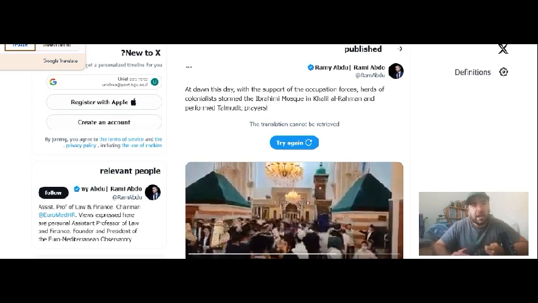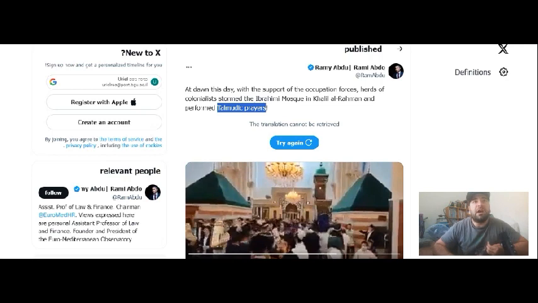So this is how he journalistically views Jews coming to the mosque of Khalil al-Rahman, which is actually the Cave of the Patriarchs. Ibrahim Mosque, Abraham, this is the Cave of the Patriarchs. And in their prayers and celebrations there, he really describes it as Talmudic prayers. So we see that he also has a religious agenda against Jews.